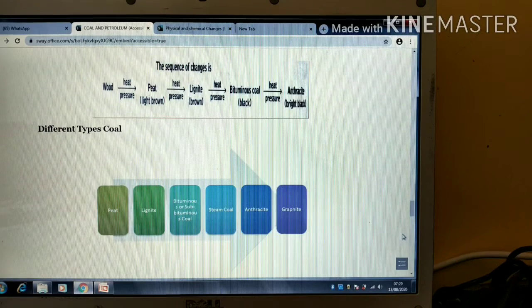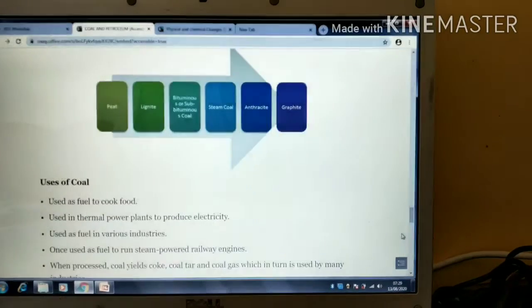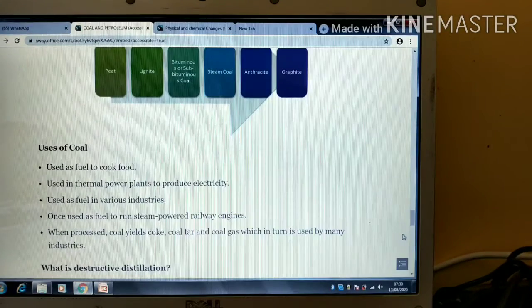Now coming to uses of coal. Where do we use coal? Coal is used as a fuel to cook food. It is also used in thermal power plants to produce electricity. It is used in various industries. When processed, coal yields coke, coal tar, coal gas, which in turn are used by many industries.